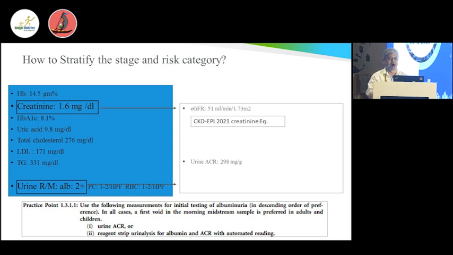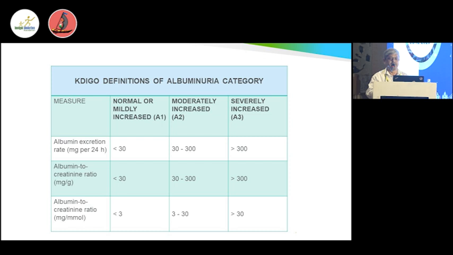Like this patient, a 50-year-old male with type 2 diabetes for the last 10 years with adequate diabetic control, with HbA1c of 5.5, and blood pressure control is okay. But the problem is serum creatinine is 1.6 with an estimated GFR of almost 52 ml, slightly low, and urine albumin creatinine ratio is 800. So what should be the perfect approach for such patients to reduce the mortality of this group of patients?